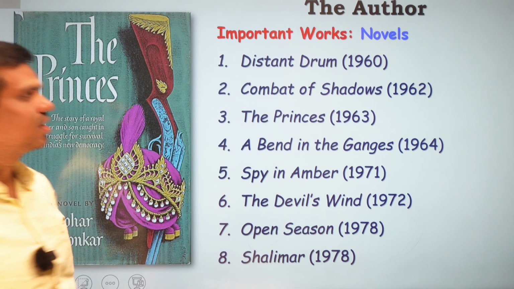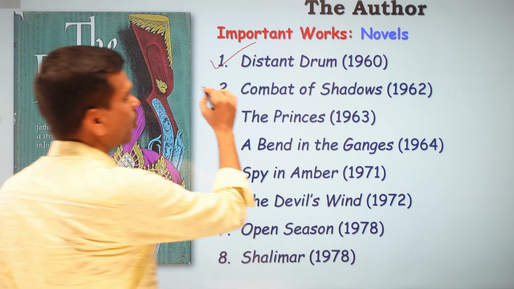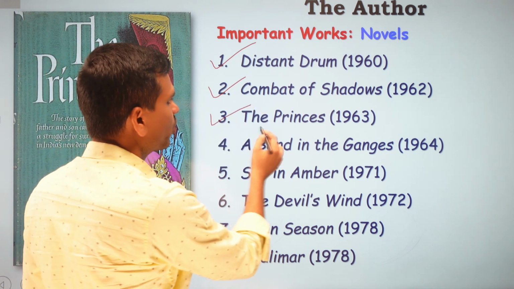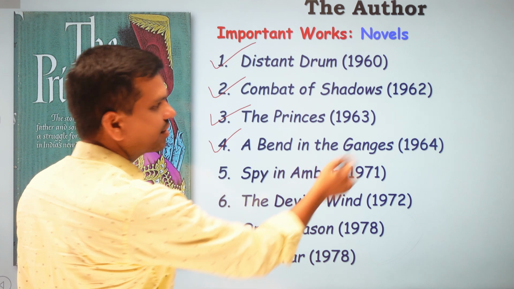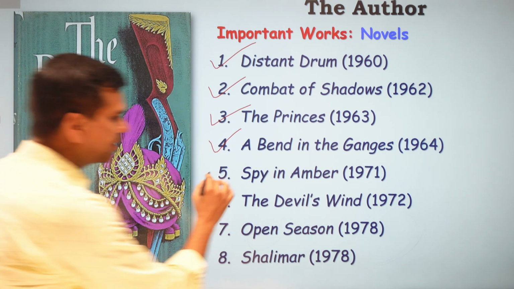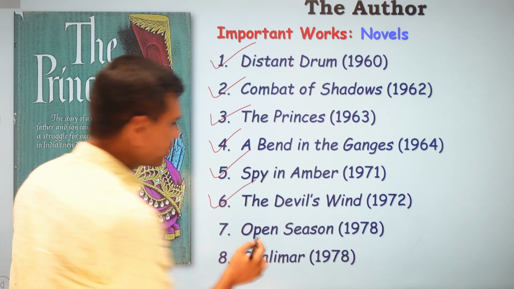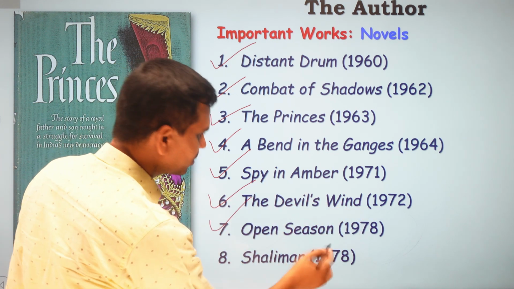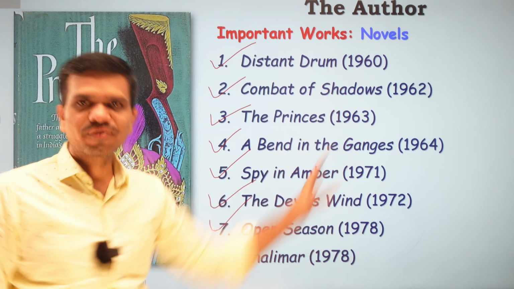Very first we have Distant Drum, published in 1960. Second we have Combat of Shadows, 1962. The third novel he composed was The Princess, 1963. Fourth we have A Bend in the Ganges, 1964. Then number 5, Spy in Amber, 1971. Number 6, The Devil's Wind, 1972. Number 7, Open Season, 1978. And number 8, Shalimar. These are his famous novels.